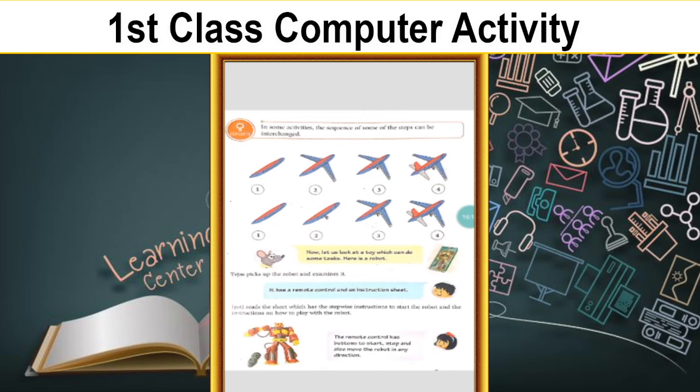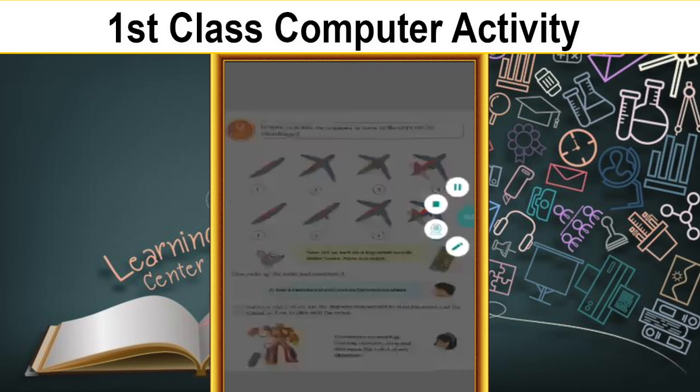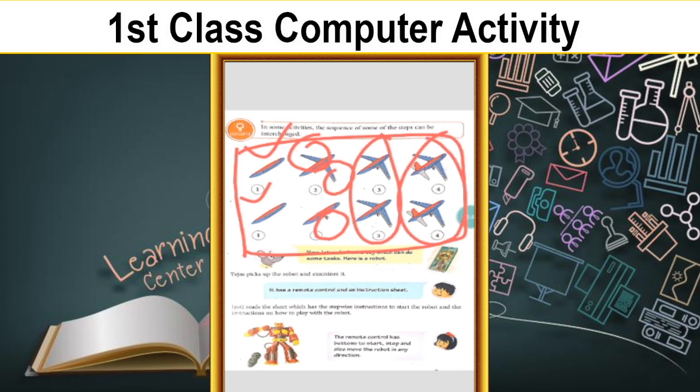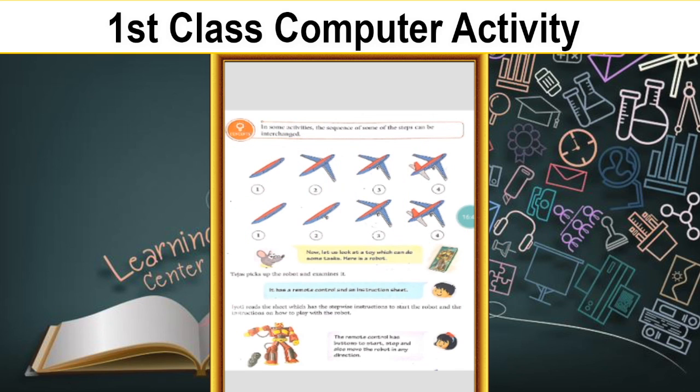In the first step, it is given. So this is the difference. You can observe here. This is the difference here. In the first step, it is the same. In the second step, it has given wings. Here, a wheel is given. In the third step, it is given the same, I think. Yes, it is the same. In the fourth step also it is the same. Only in the second step it is very different. In some examples it may not be different.